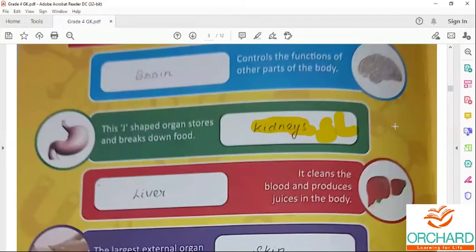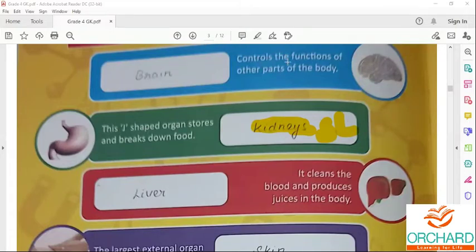The stomach is a muscular organ located on the left side of the upper abdomen. It receives the food from the food pipe.